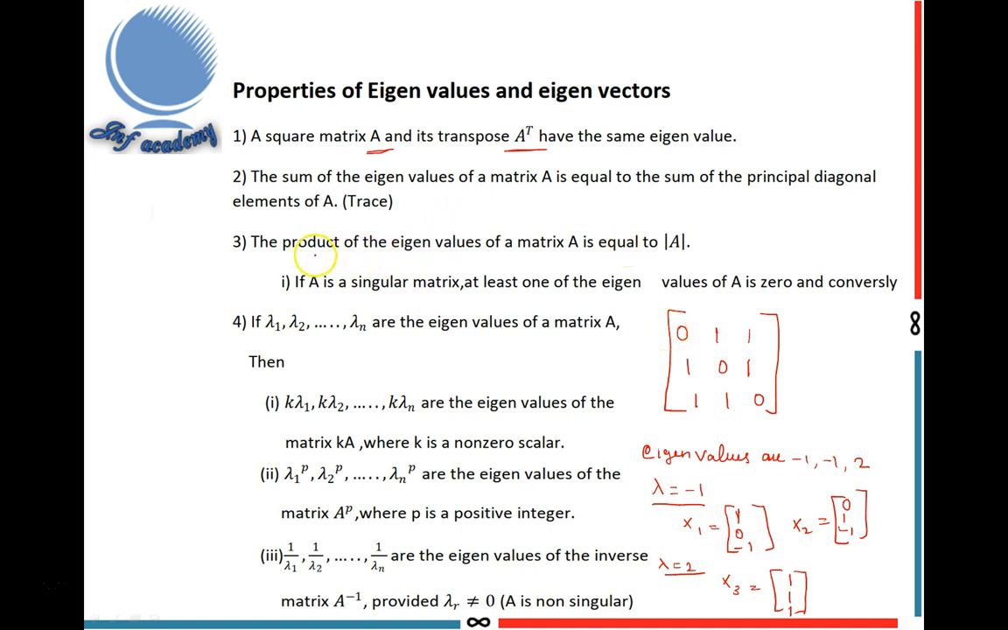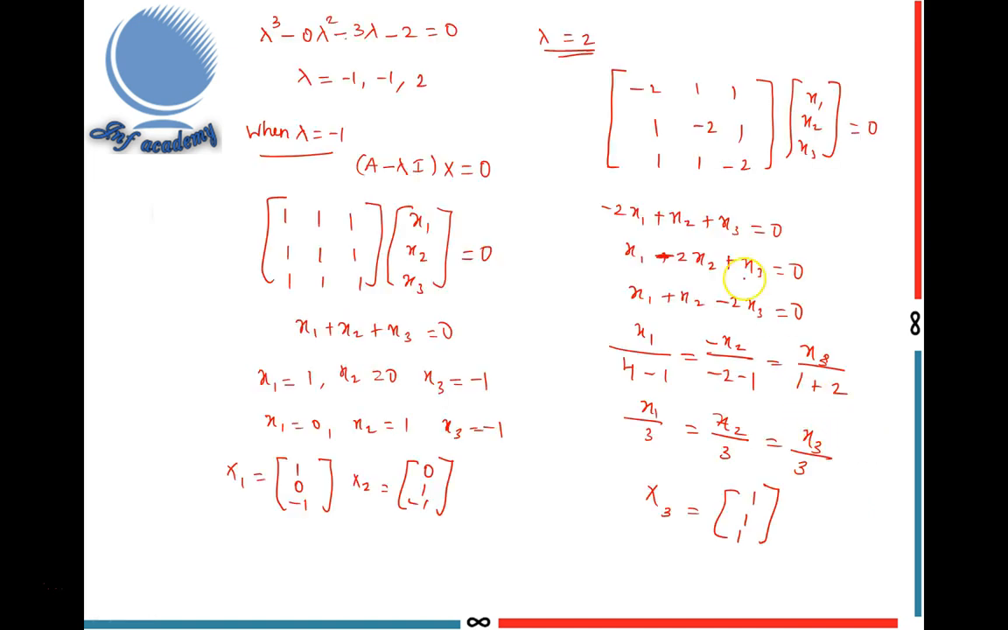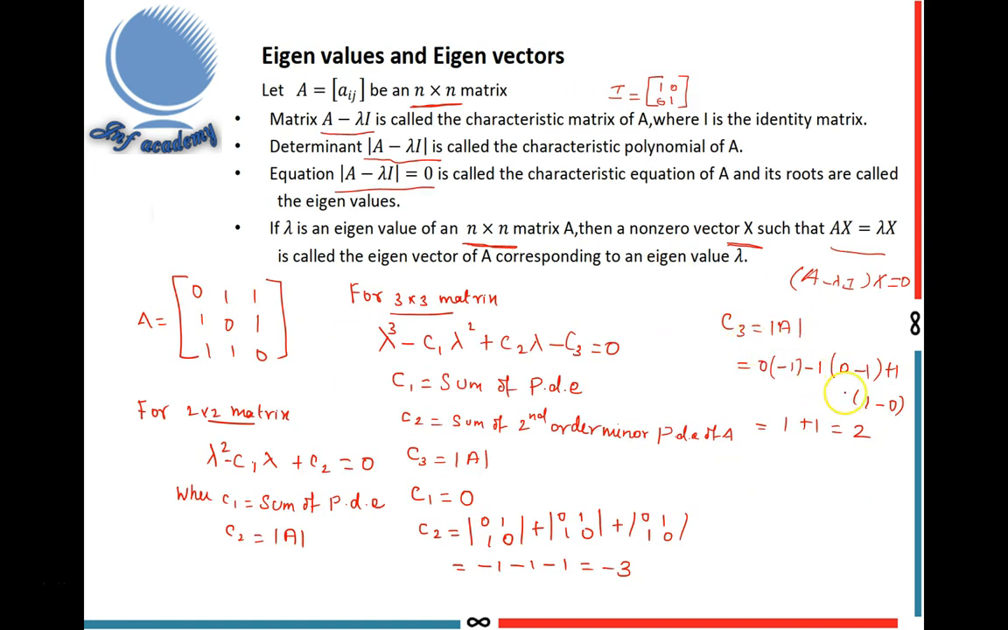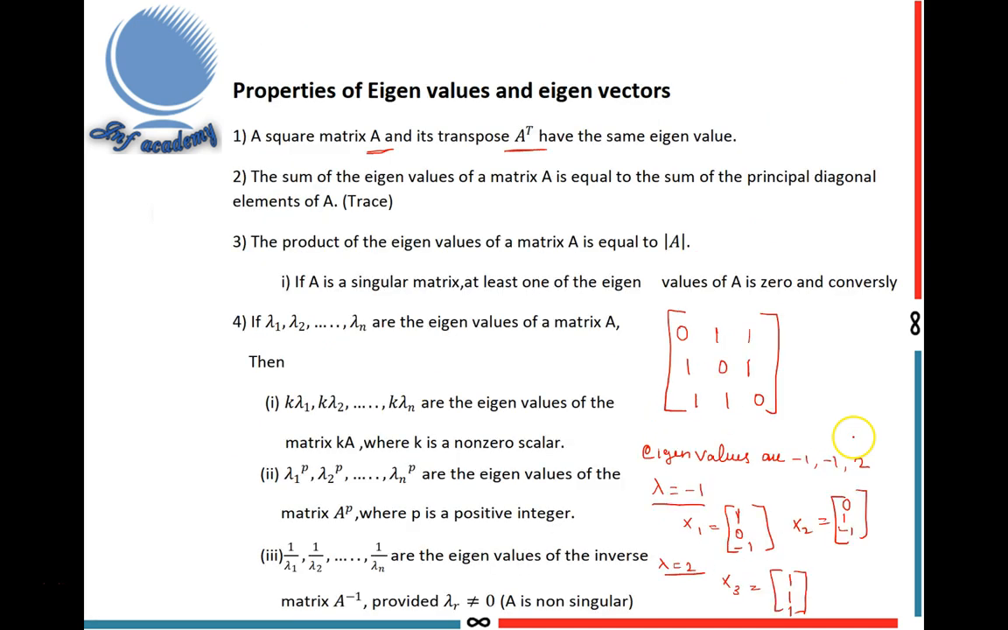Let's move on to the third property. The product of the eigenvalues of a matrix A is equal to the determinant of A. Coming to this problem, the product of the eigenvalues is -1 into -1 into 2. What is the value of the determinant of A? Here I find the determinant of A, and it is also 2. So this is the third property.